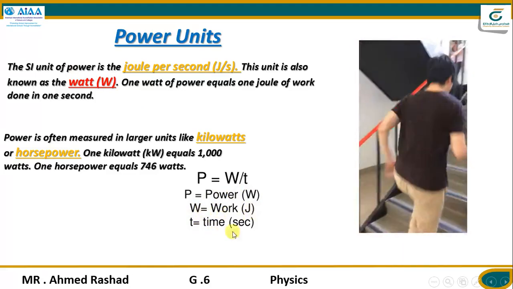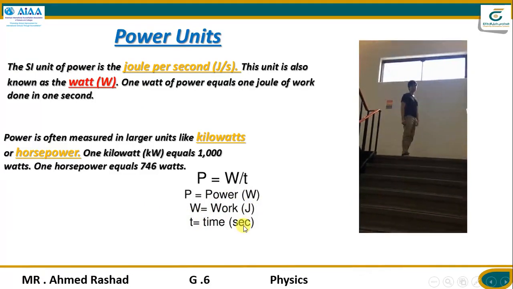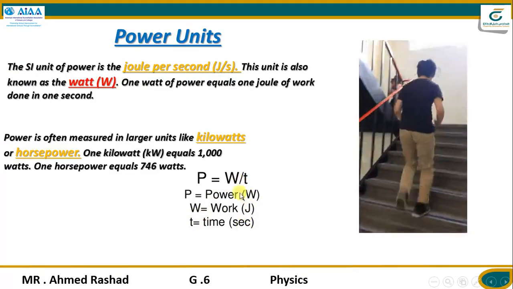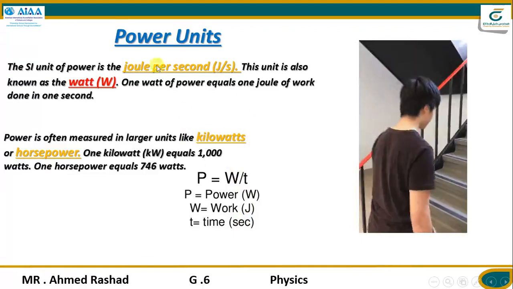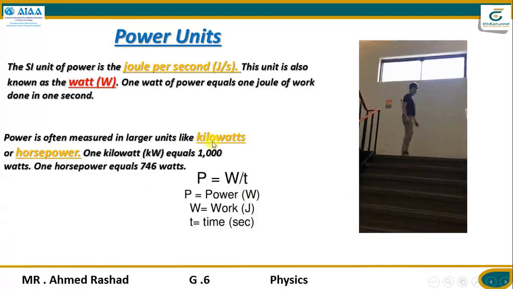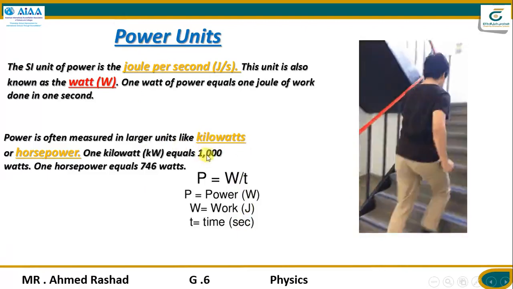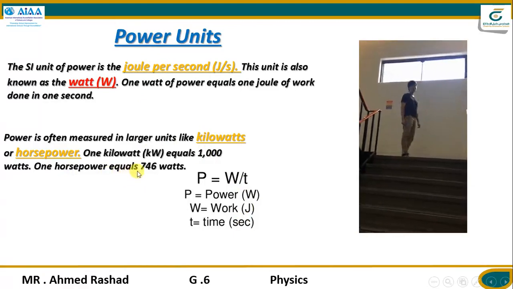So joule per second is called watt. And we have another unit for measuring power in large units: kilowatts, which equals 1000 watts, and horsepower, which equals 746 watts.